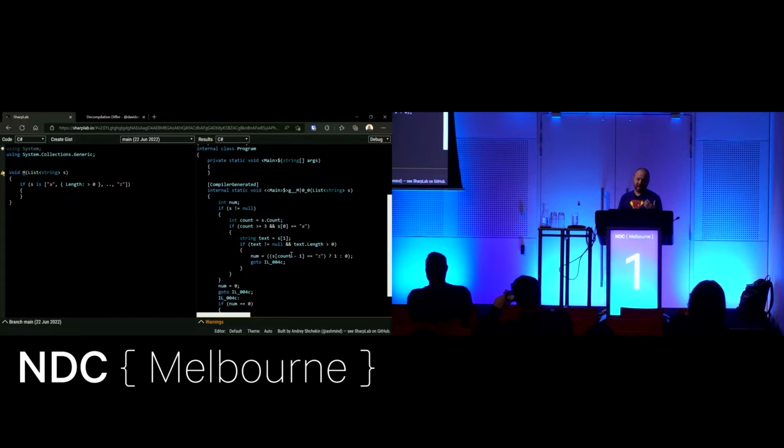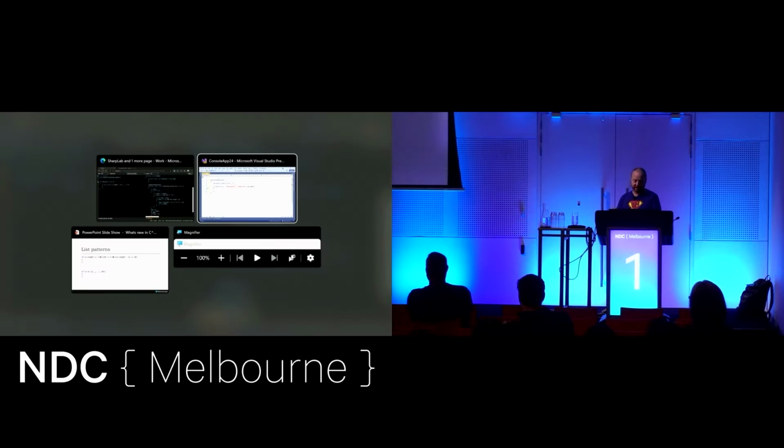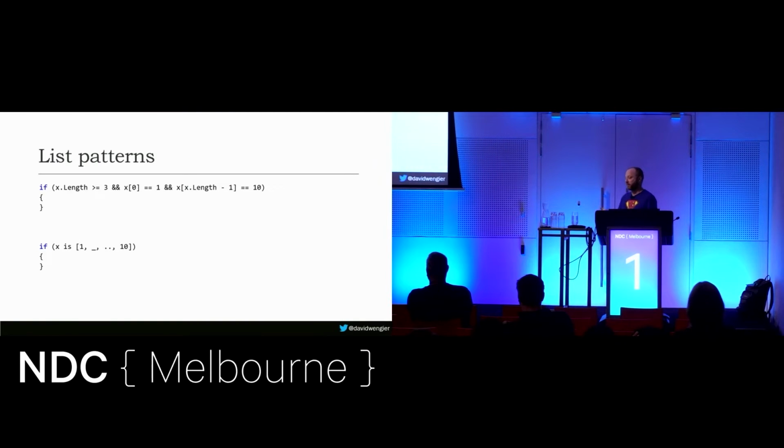So it can be a bit confusing at first, but once you get used to patterns, they can be really powerful. They can also be really confusing, and it's definitely a use sparingly type thing.